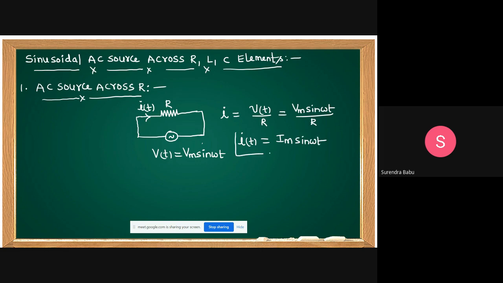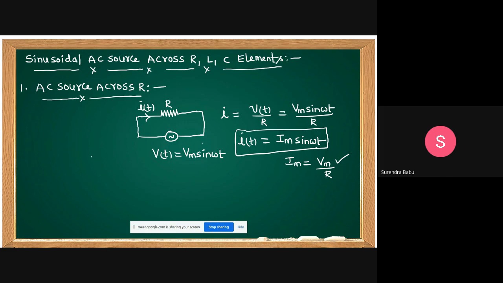What is Im here, students? The peak current, the amplitude of current. Im equals Vm by R. If you apply the instantaneous voltage across the resistor, the instantaneous current through the resistor is Im sin omega t.